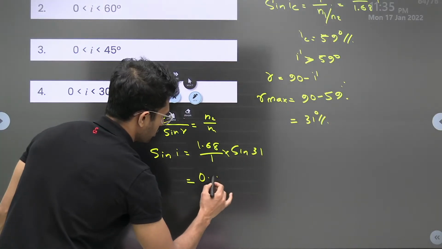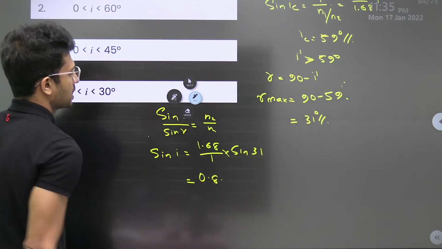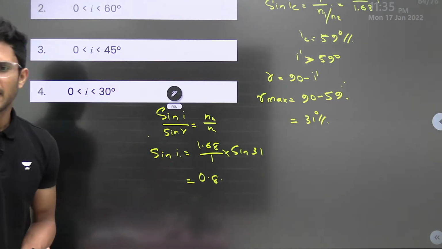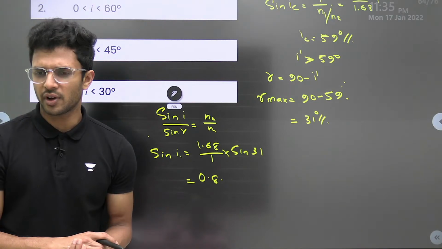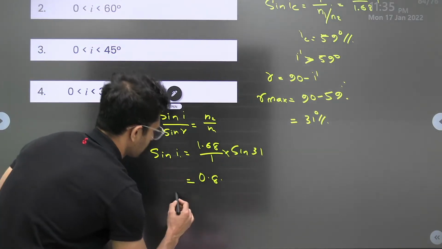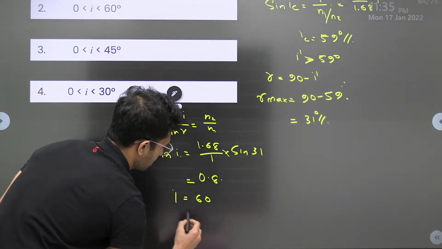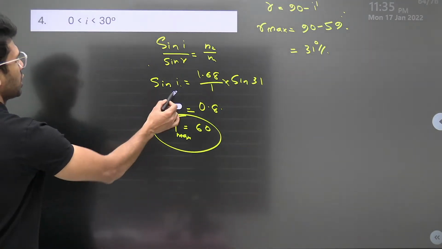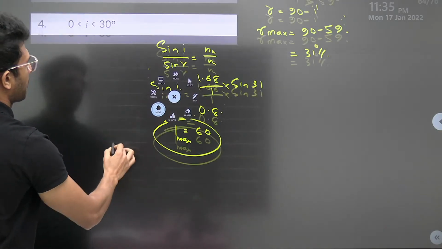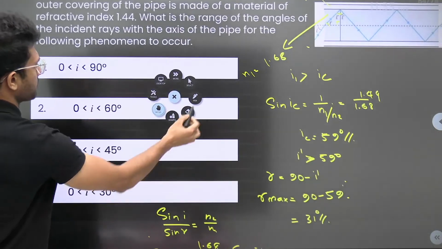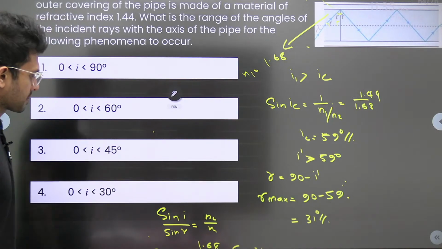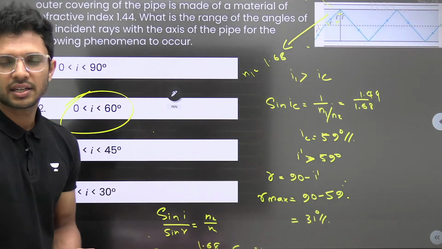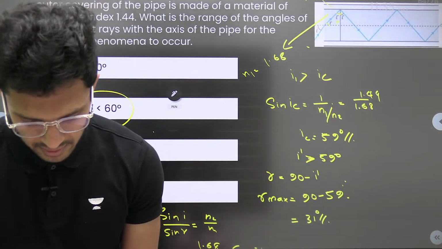Okay, this will come to around 0.8 something, and so sine of I will almost come as 60 degrees. The maximum value of I will be 60 degrees. So which option can we go with? The maximum value is 60 degrees, so we can go with option 2: I greater than 0, lesser than 60.